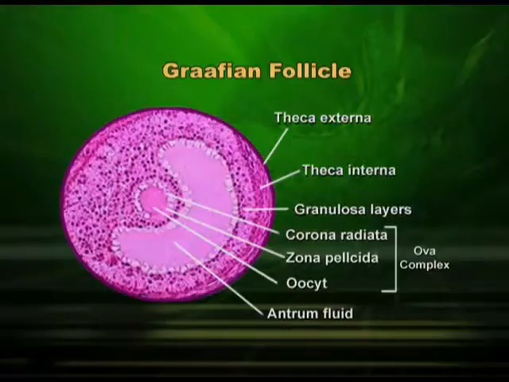You can see ovulation here. It comes towards the periphery of the ovary and ova is thrown out. This is result of very delicate, very complex hormonal mechanism in the body. One hormone or the other hormone, it should be neither less nor more. There should be proper proportion, and if that proportion is disturbed, ovulation will not take place,